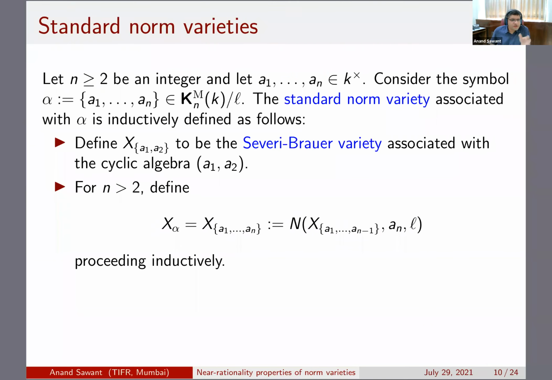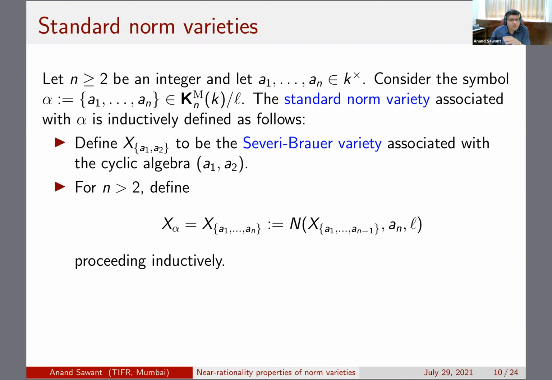And now here's what you do inductively. For instance, if n is equal to 3, you would consider this smooth compactification of the norm hypersurface that I gave. You would take this projective space, take the L-fold symmetric power of it, look at the smooth locus, then look at this particular vector bundle on it, and then, given what a3 is, you look at the norm hypersurface norm equal to a3, and then you take its smooth compactification. And here something strange can happen, and that's what makes the question difficult. And then you have to iterate this again and again.